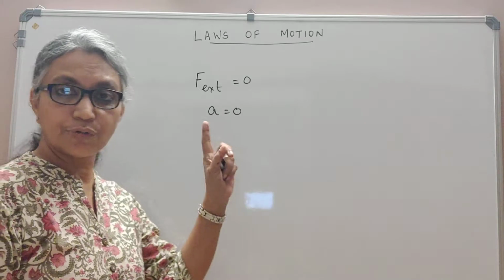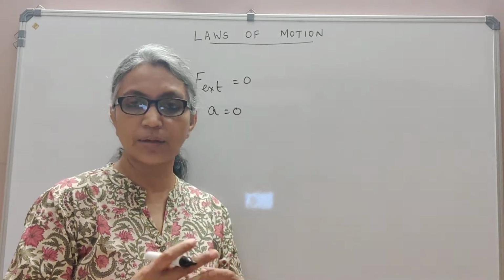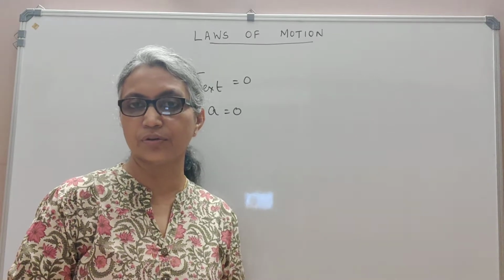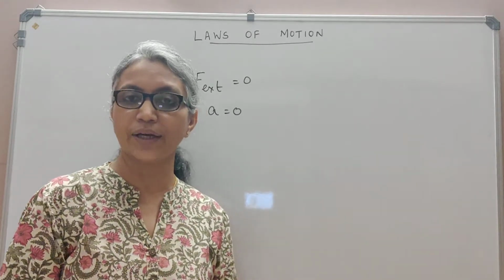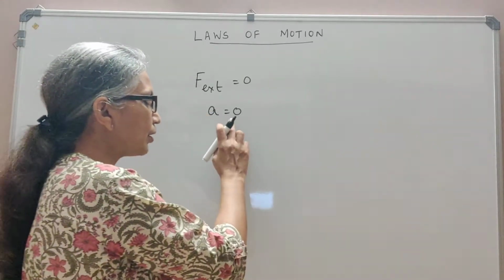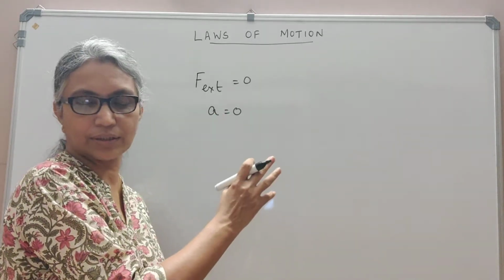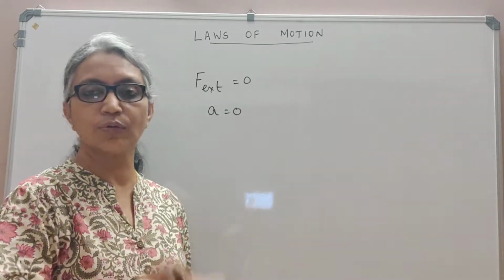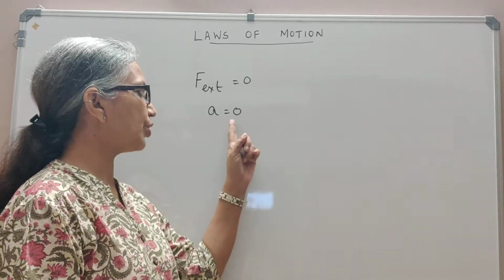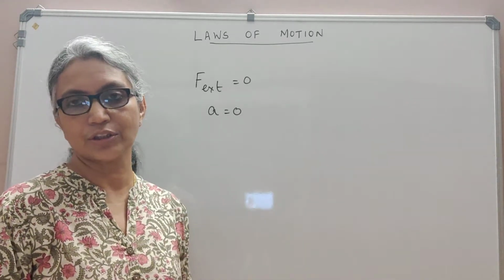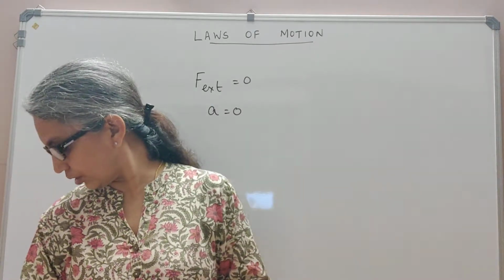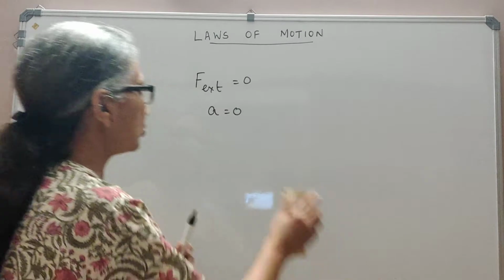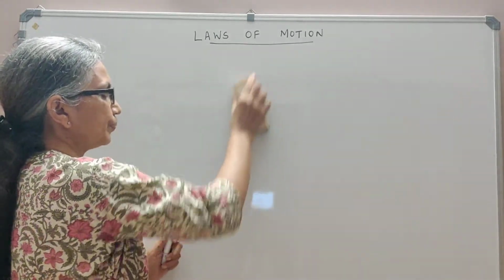That is, there may be many forces acting on a body, but if the net external force happens to be equal to zero, then the body will have no acceleration. That means if it is at rest, it will continue to be at rest, no acceleration. If it is moving with a particular velocity, it will continue to move with the same velocity without changing its velocity because its acceleration is zero. So that is Newton's first law of motion, and we now go into Newton's second law of motion.